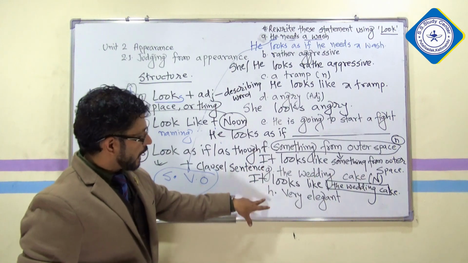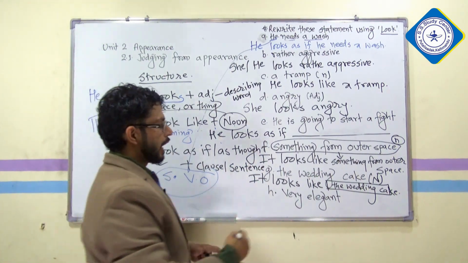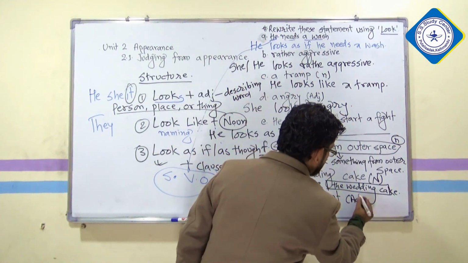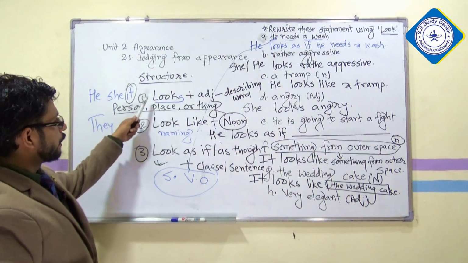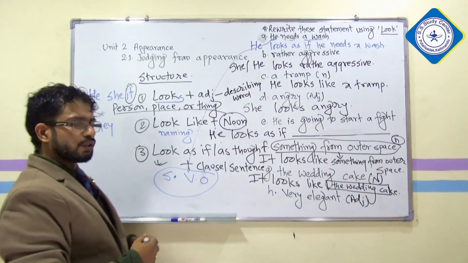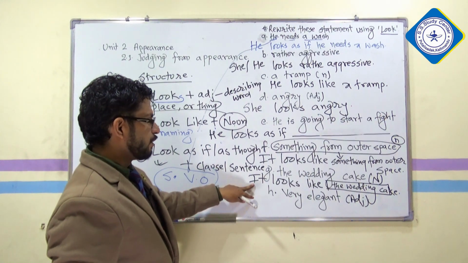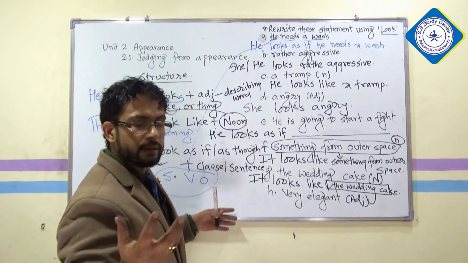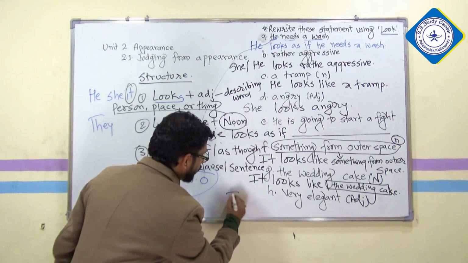Okay, now E, F, G, H. Very elegant. Elegant is an adjective, and if it is an adjective, my dear students, it should follow the first structure. So you can write it also, he also, she also, it doesn't make any difference. But here you should not write he: he looks like the wedding cake. He doesn't look like a wedding cake either. So you can go with it.